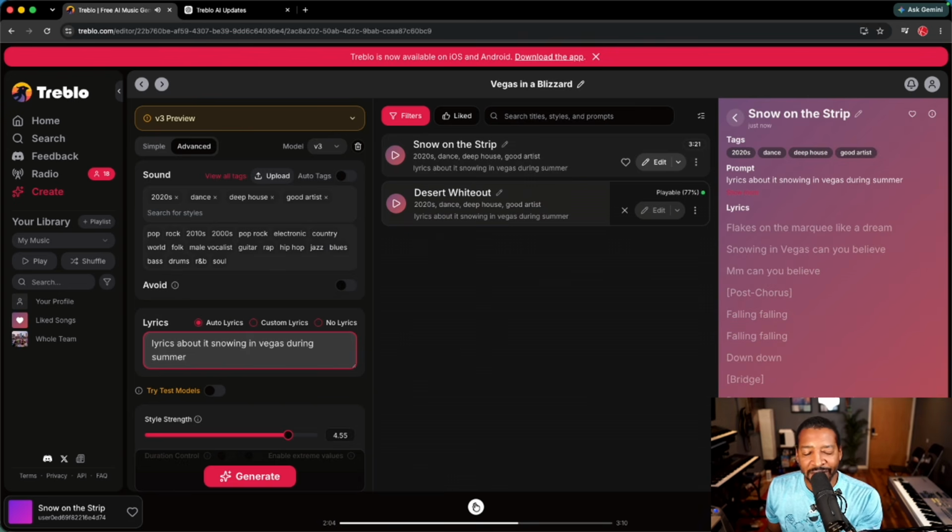I think I'm having the same issue that I did on the last one when I generated using the simple mode. It sucks me in, and I like how Treblo gives you the simplicity of the songs. I think the simplicity sucks us in as a human listener. But what I'm missing is on production, you have layers of songs. This is the best way I can explain it: you have layers 1, 2, 3, 4, 5, 6, 7. It's giving me the first 2 or 3 layers when it starts out, which sucks me in. But by the time it gets to the chorus, it just peaks at like a layer of 5 or something, and I feel like I'm missing 2 other layers.